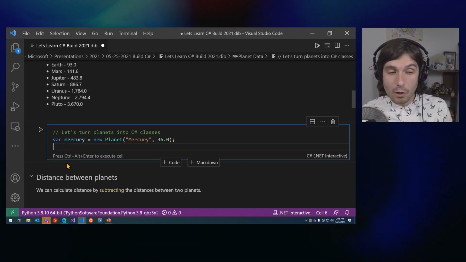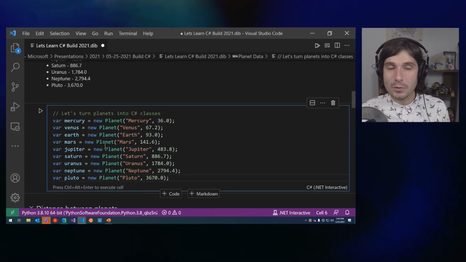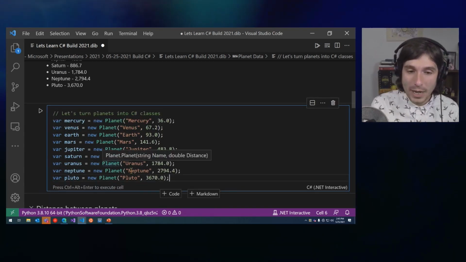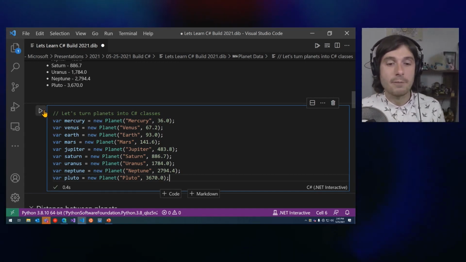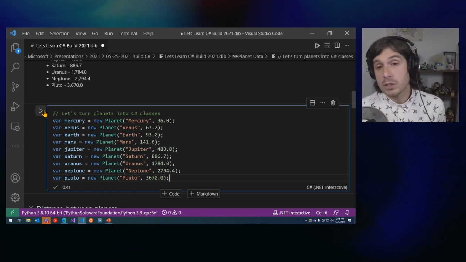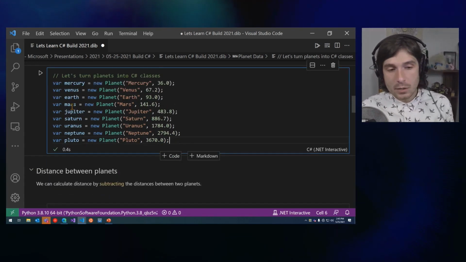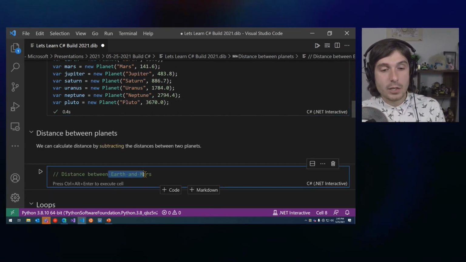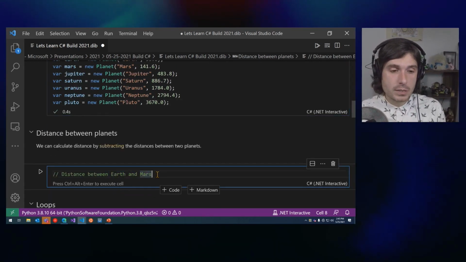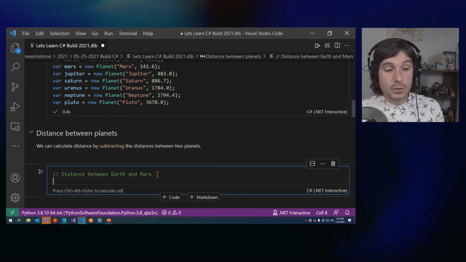Now I could write all of these here, but I'm going to go ahead and copy and paste in this code. So now we have all of our different planets all ready to go for us to use, including Earth inside of there. So now let's do some math. Let's see how far away some planets are, for example. So here, let's go ahead and subtract the Earth versus Mars distance.